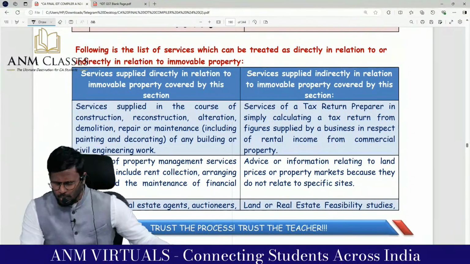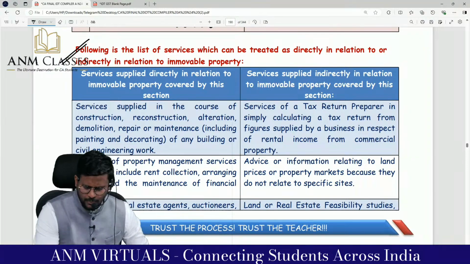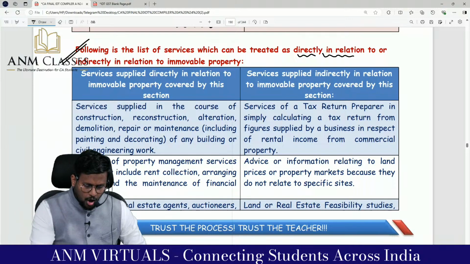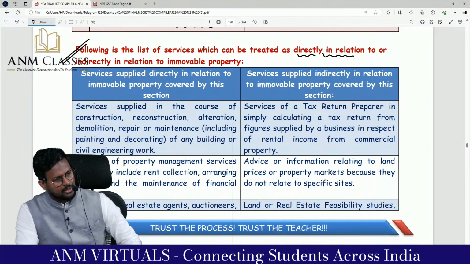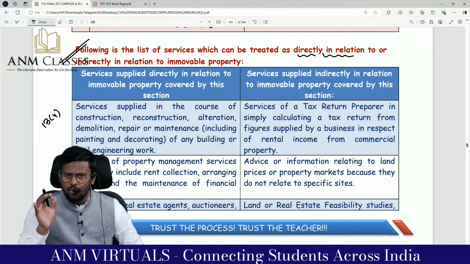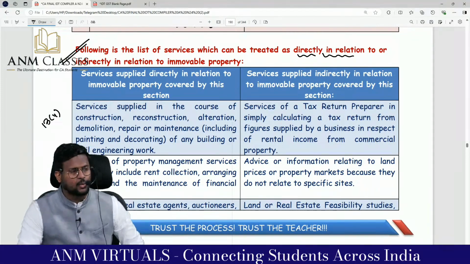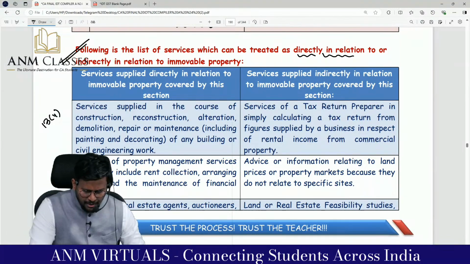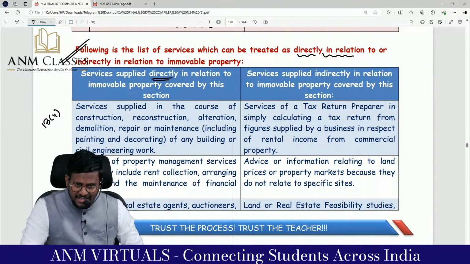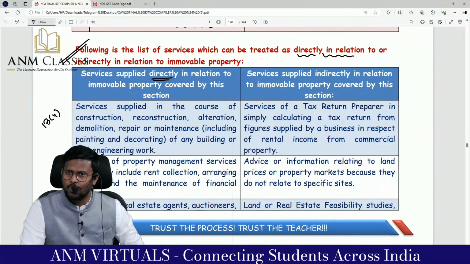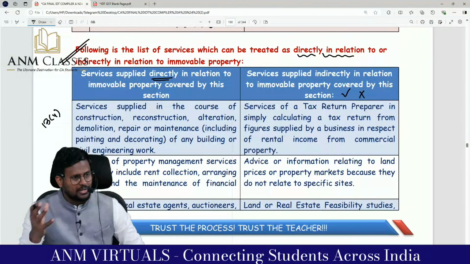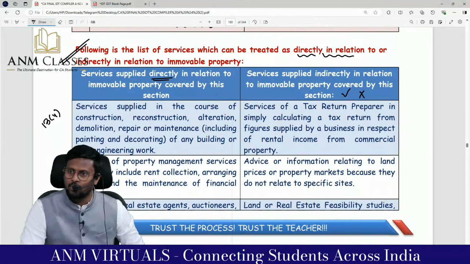This is just a list to read. Following is the list of services which can be treated as directly in relation to, or not directly in relation to, any property. Because 13 subsection 4 is talking only about direct services relating to any property. So which services are these? Direct services. If you are providing these services, then the 13.4 provision will apply. If you are providing other services, then 13.4 will not be applicable; 13.2 may be applicable. Are you with me?